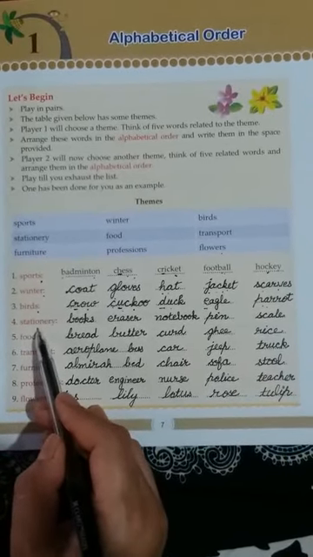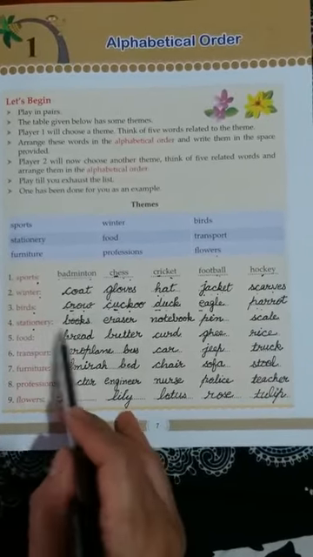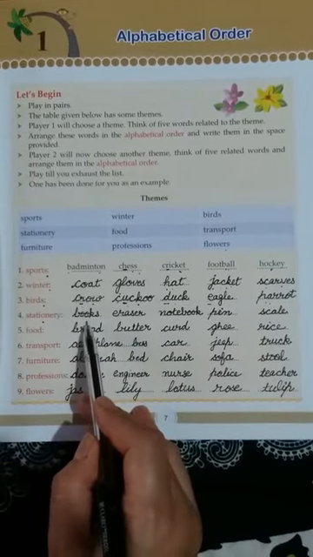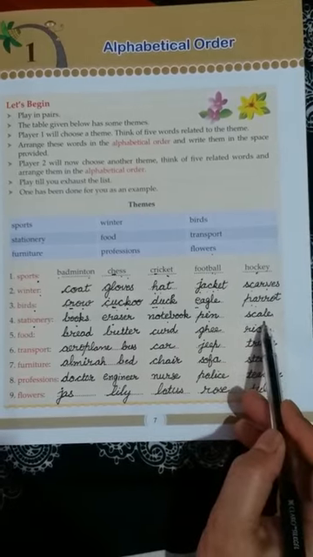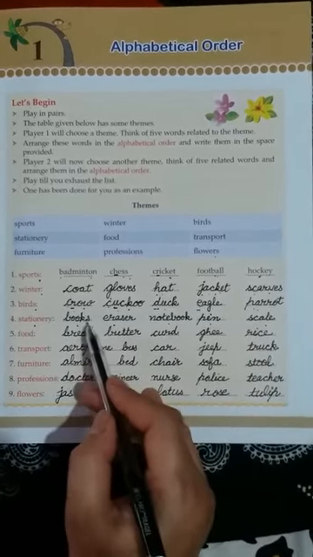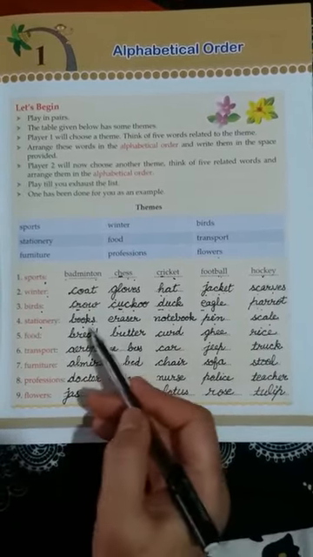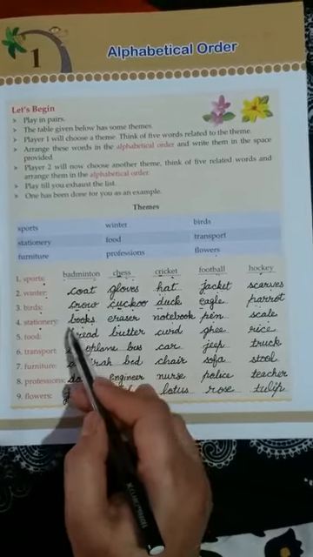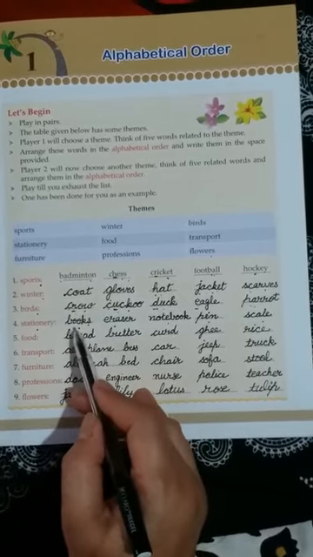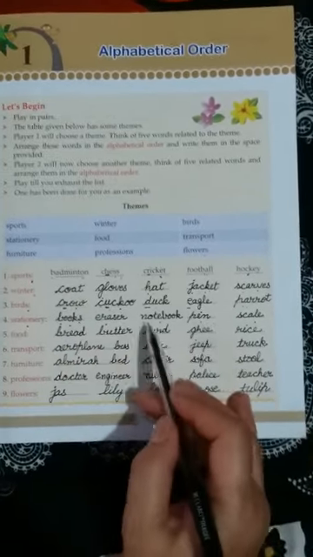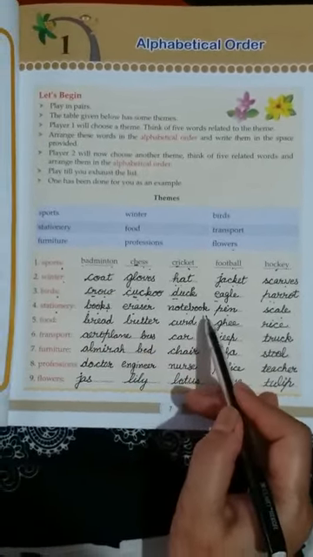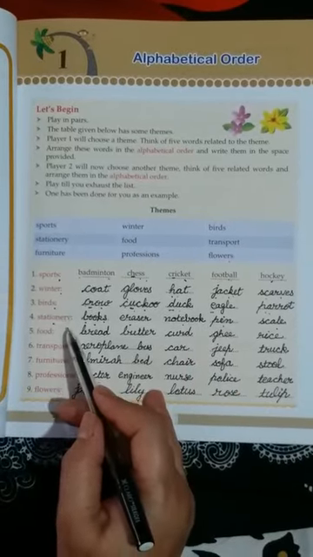Fourth theme is stationery. In stationery: books, eraser, notebook, pen and scale. You know stationery. You use stationery daily, and we have to write here the names of things that are related to the theme stationery.